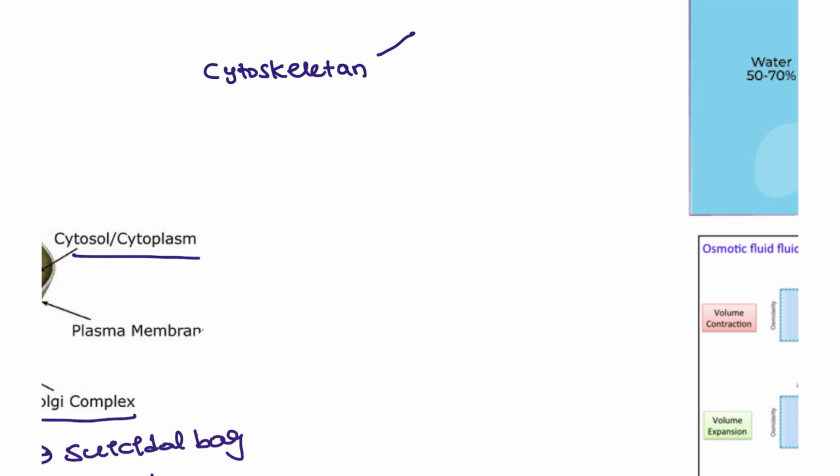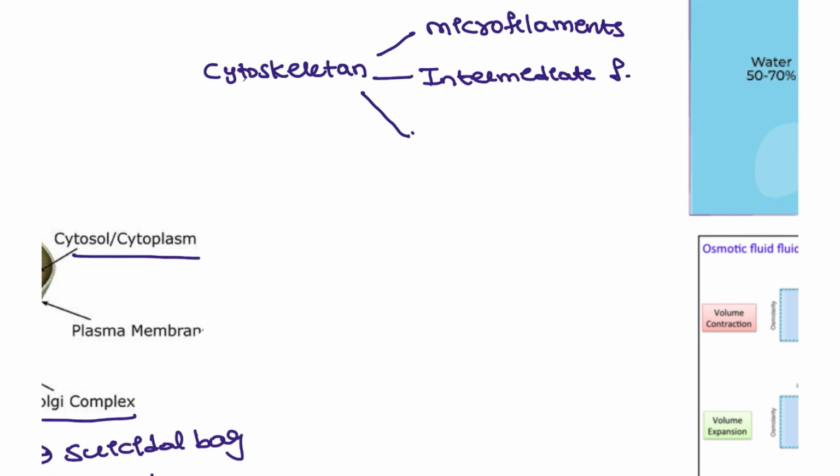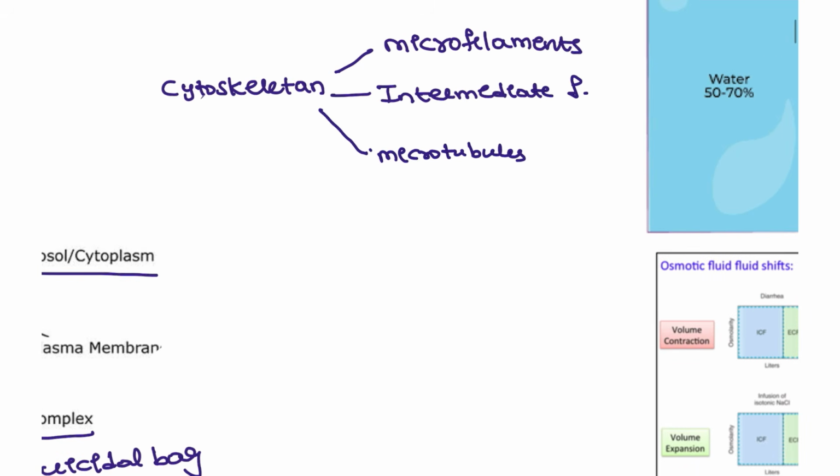First, the microfilaments, then the intermediate filaments, and most importantly, the microtubules. These are the important structures present in the cytoskeleton. So let's see them one by one.